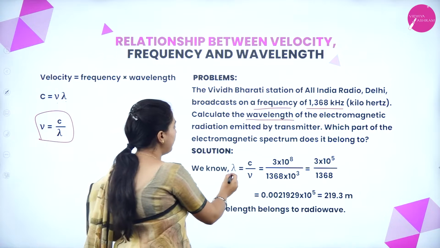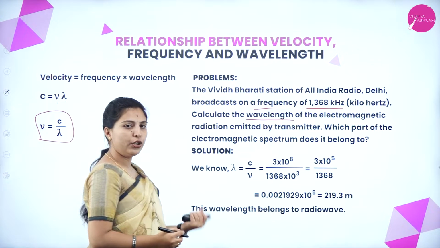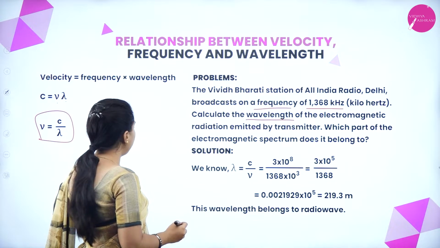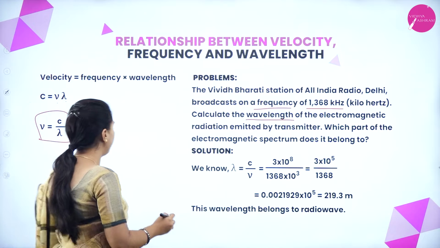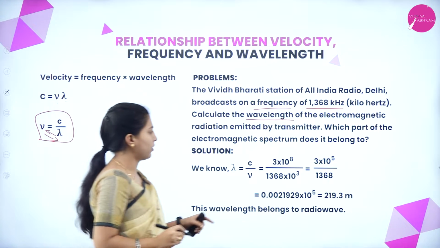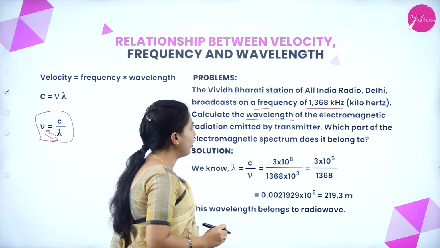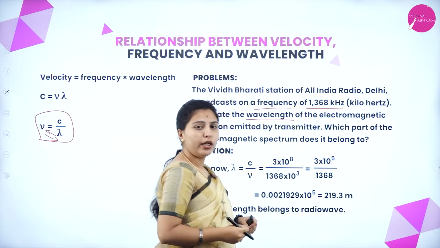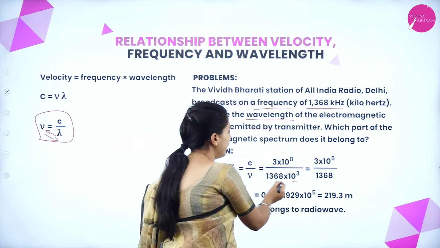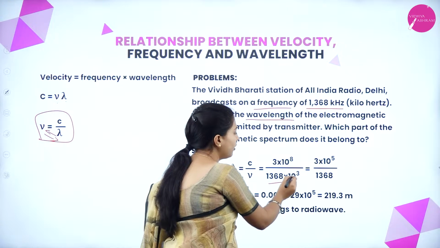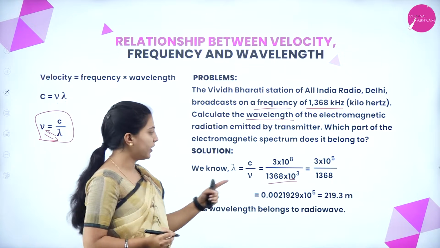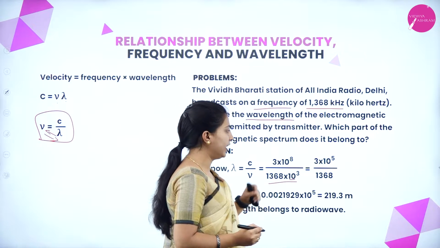We know that lambda equals c by nu, means wavelength equals velocity by frequency. We have to find lambda, so we rearrange the equation. What is the velocity? We know it is 3 into 10 to the power of 8, and they have given the frequency here. Why is there 10 to the power of 3? Because kilo means 10 to the power of 3.